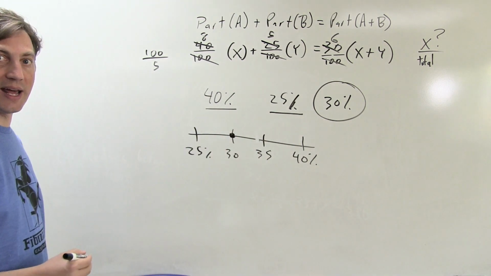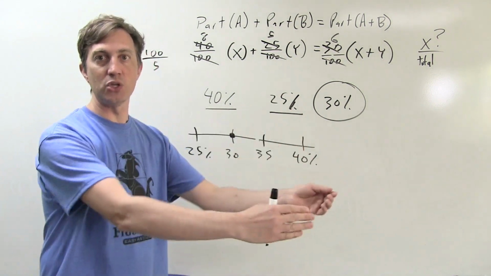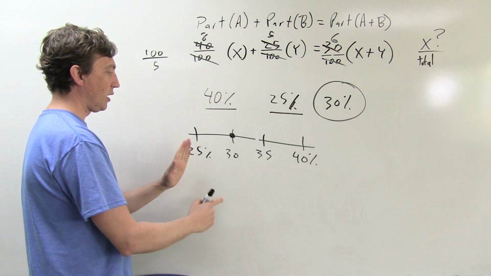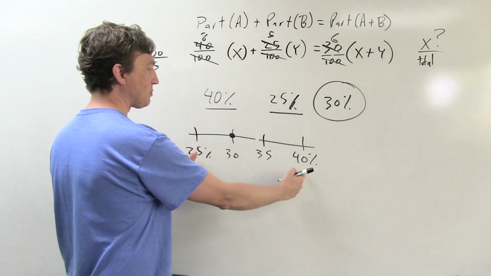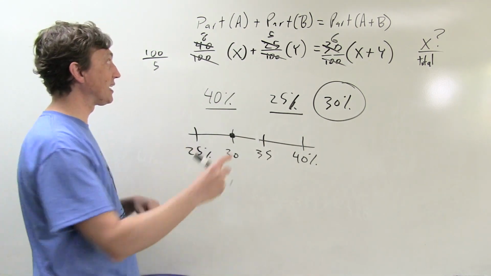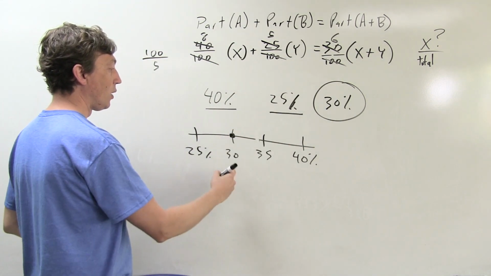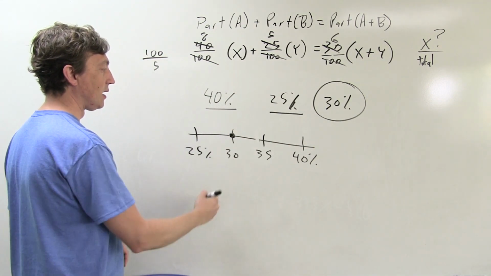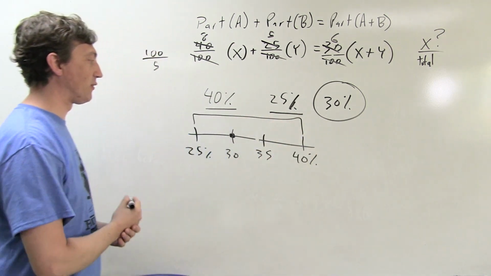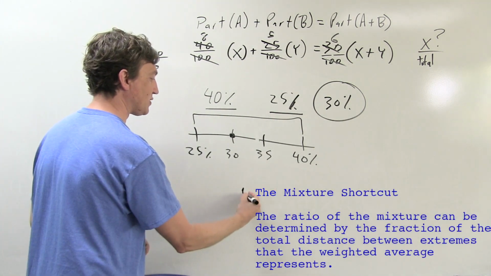Well, the way a weighted average works is that the more you weight one side, the more it tips you in that direction. And so rather than being all the way tipped to 25 or all the way tipped to 40, or exactly halfway in the middle, which would be what if we had equal quantities of mixture X and mixture Y, we're saying we're at 30, which is right here. And so we can think, how does that look as a fraction of this total distance, right? You're saying, well, 40 minus 25 is 15.